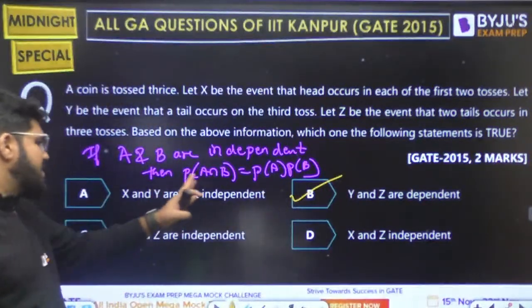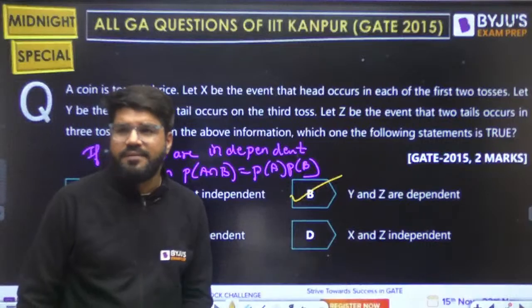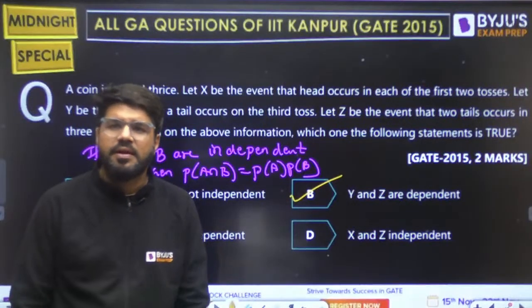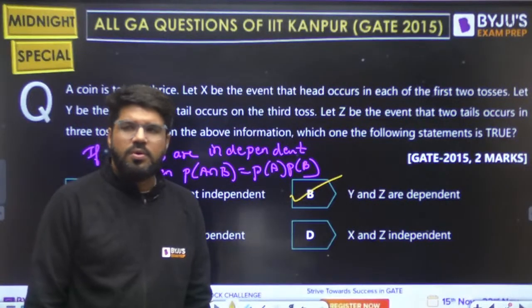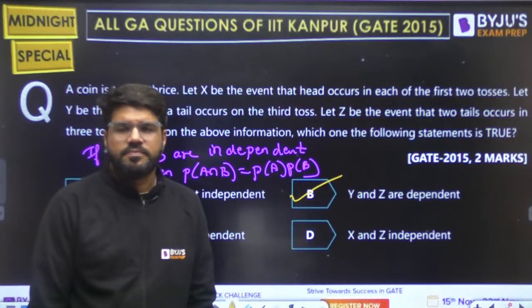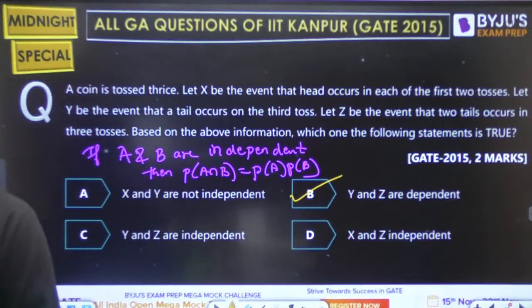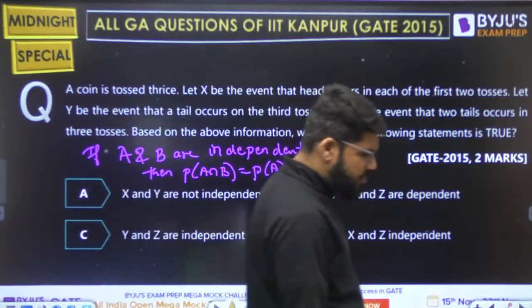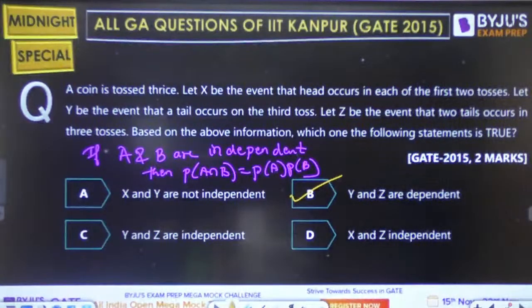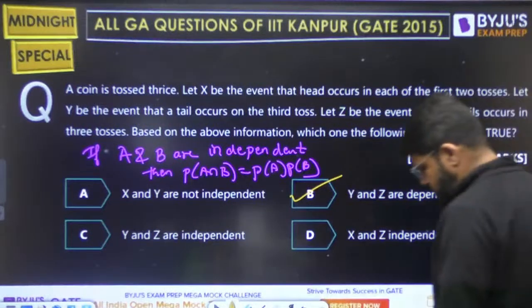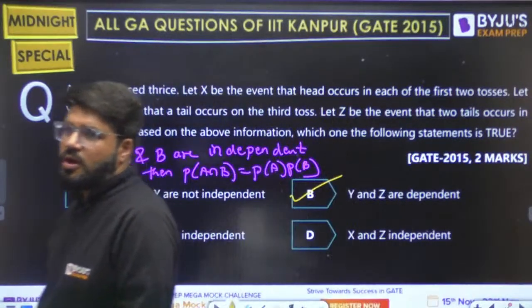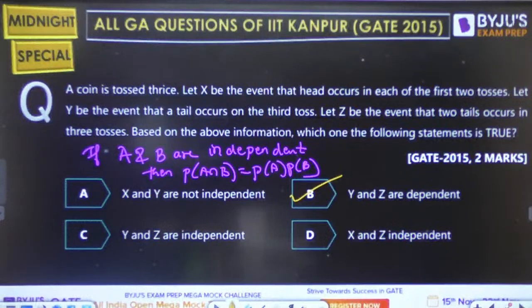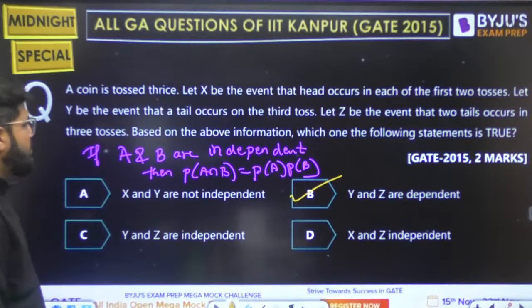Now between B or C, only B is correct, no need to check D. Only one option is correct. It's an MCQ question. Option number B is the correct answer, dear. Next question.